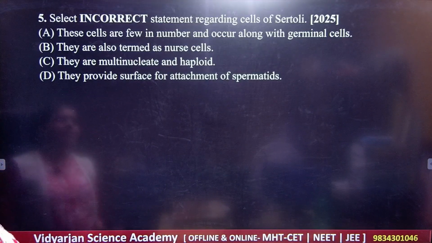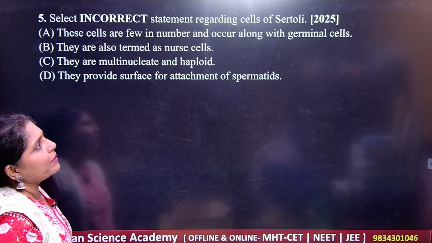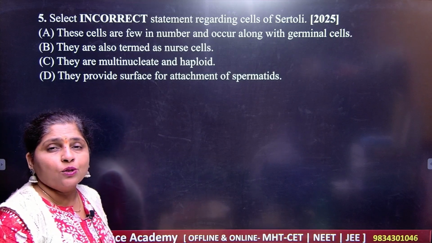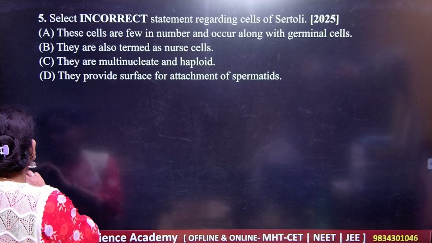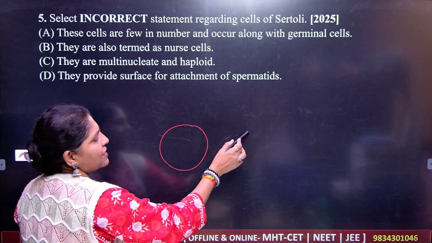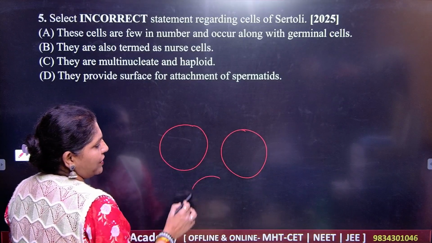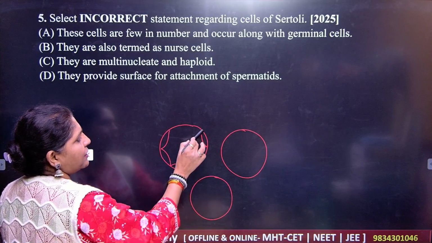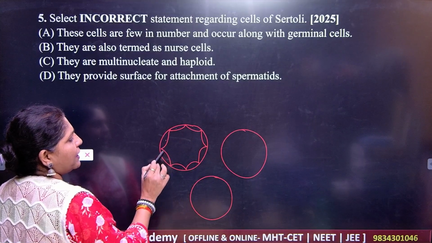Question number 5. Select the incorrect statement regarding the cells of Sertoli. Sertoli cells are present inside the seminiferous tubules, right? And seminiferous tubules are lined by the germinal epithelial tissue.